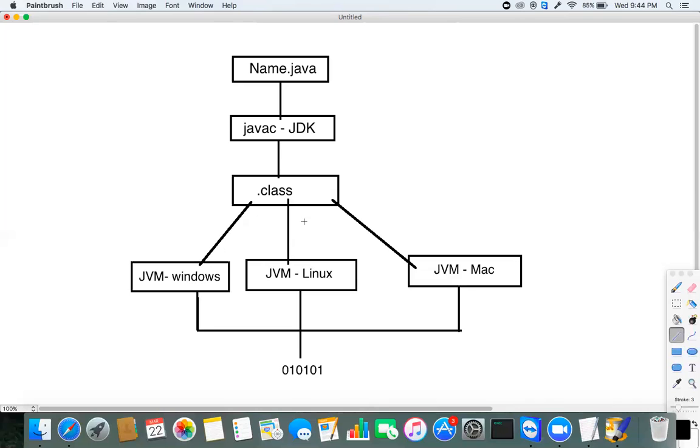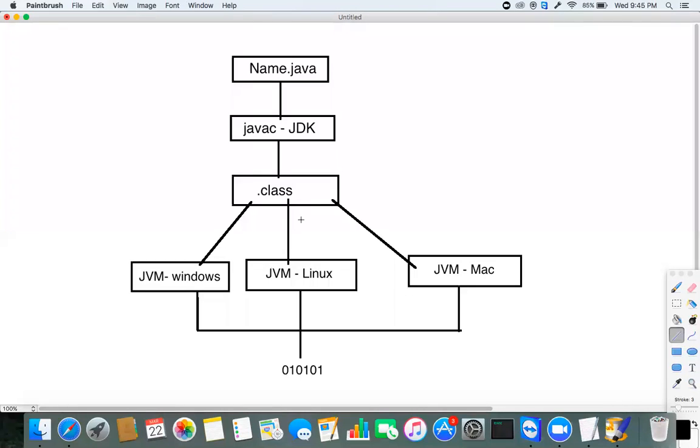To give a clear answer, who is platform independent here? Java bytecode is platform independent. Even the Java is platform dependent, as well as JVM is also platform dependent. But who is platform independent? Java bytecode is platform independent. Meaning this Java bytecode, this .class file, without modifying the code, you can execute in multiple platforms. That's why we termed Java bytecode as platform independent.